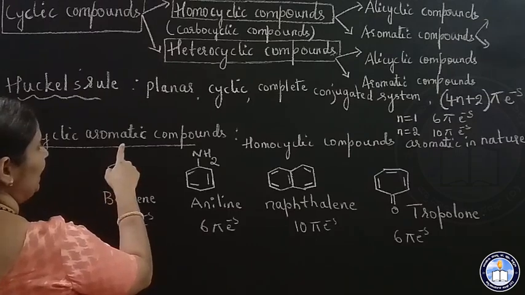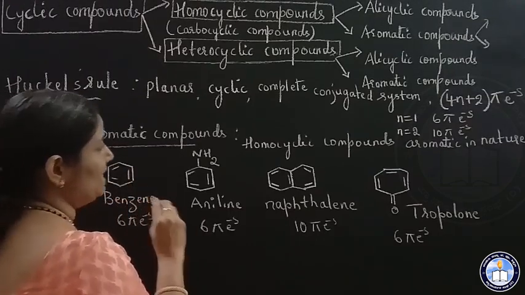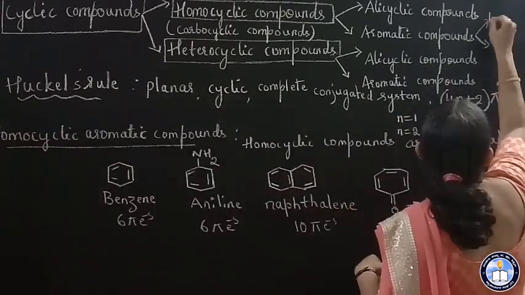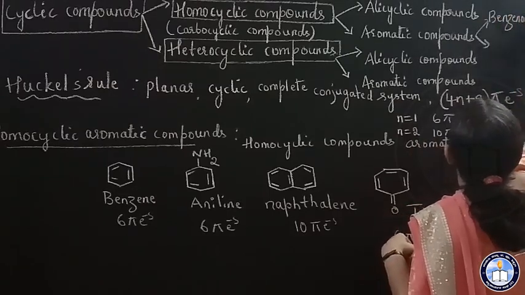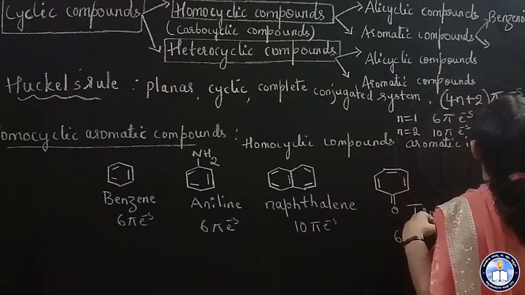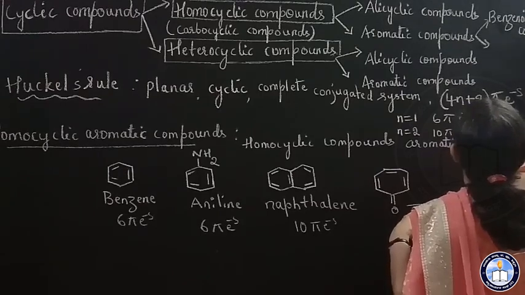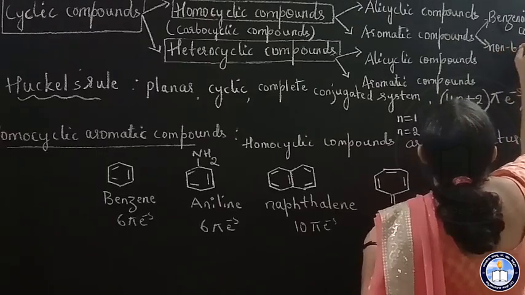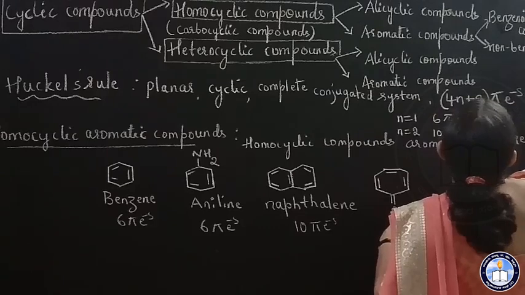So these homocyclic aromatic compounds are further classified into benzenoid aromatic compounds and non-benzenoid aromatic compounds.